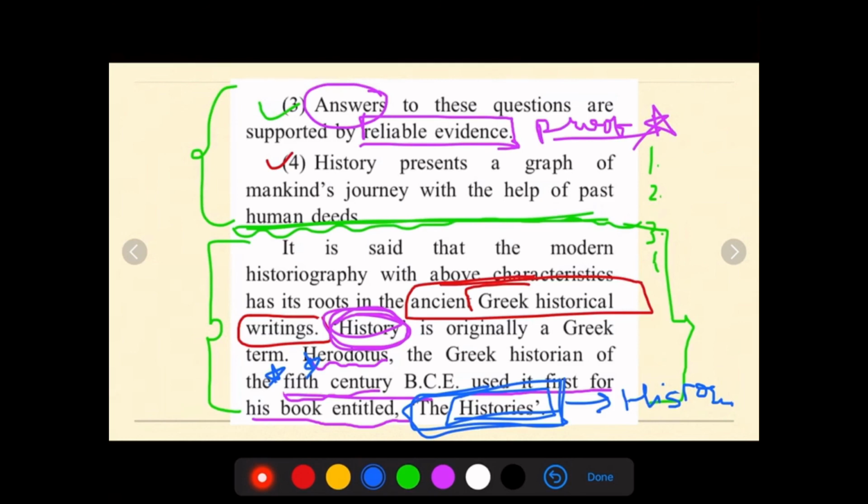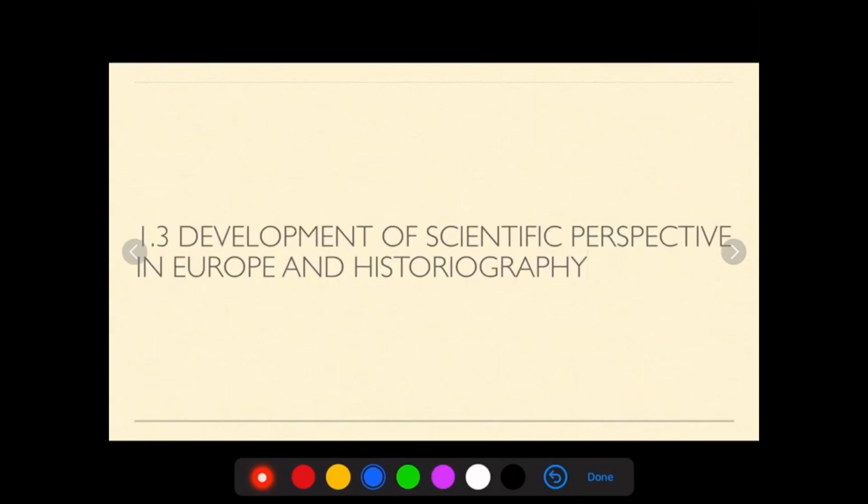I hope everything is clear with you guys, the four characteristics as well as this paragraph. Next we are going to study the development of scientific perspective in Europe and historiography. So this video ends here, and 1.3 is the part 4 of this lesson. So till then, keep watching, keep learning. Thank you.